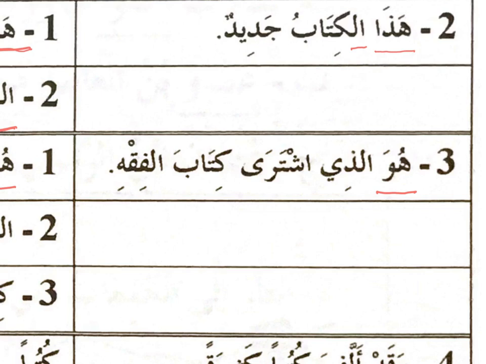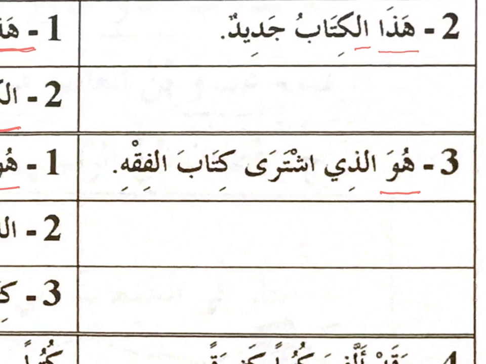Okay, so huwa alladhi ishtara kitab al-fiqh. The first word is huwa. It is also ma'rifah. Why? Because it is a dhamir, a pronoun. The next word is alladhi. Alladhi bimakna the one who. It can be referring to a person, or it can refer to an object or an item. Huwa alladhi. He is the one. So in this sentence, the word alladhi is referring to huwa. So alladhi here is that person, is this guy. Huwa alladhi. He is the one.